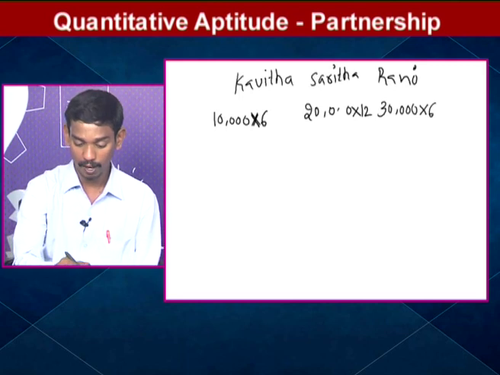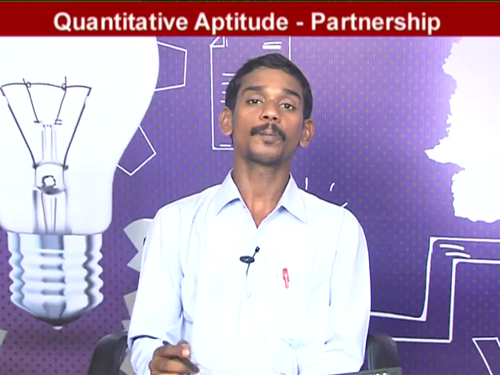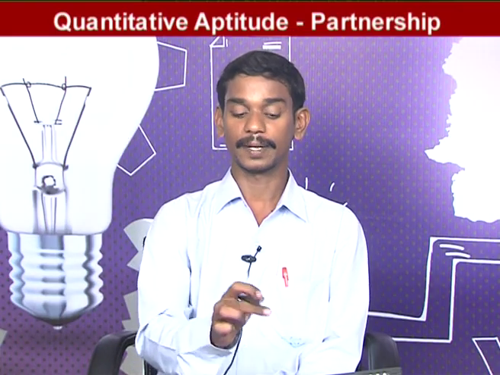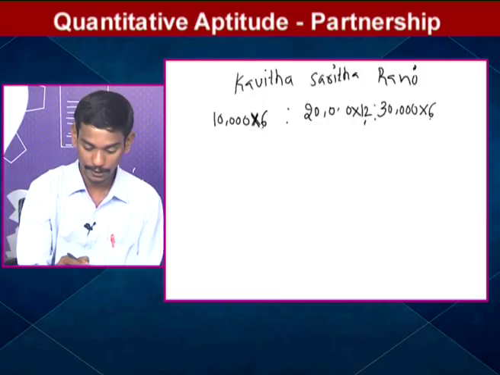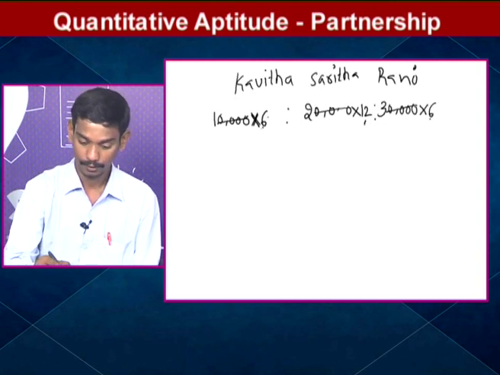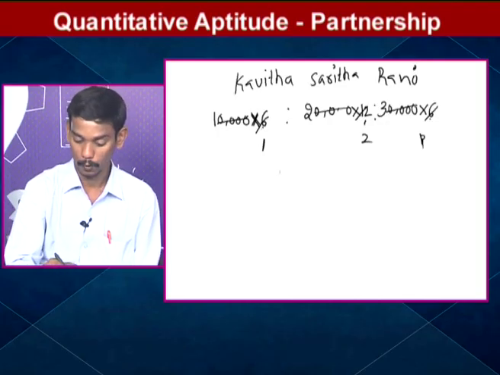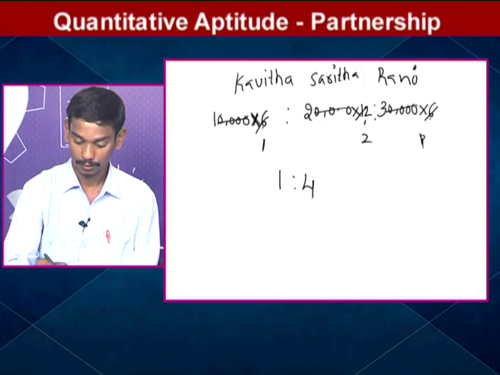So this partnership is called compound partnership. Why? Because time is different. She invested 6 months, she invested 12 months, she invested 6 months. Time is different, so this partnership is called compound partnership. In this compound partnership, as we learned in the previous class, the profit will be distributed in the ratio of the capitals and investment times. See here, 4 zeros will cancel. 6 1s are 6, 6 2s are 12, and 6 1s are 6. 1:2, 2 2s are 4, 3.